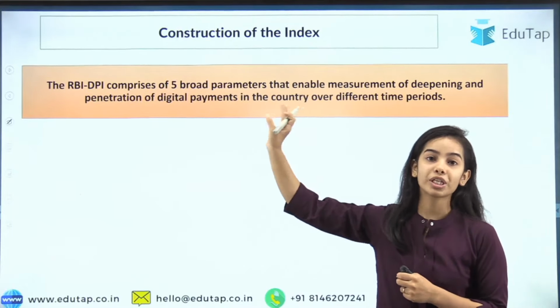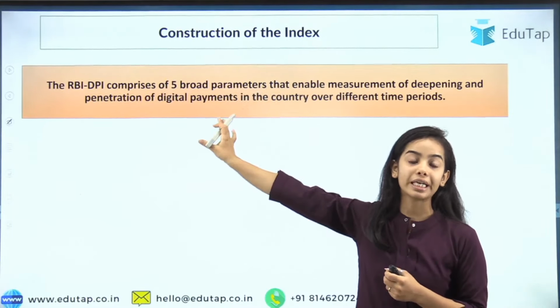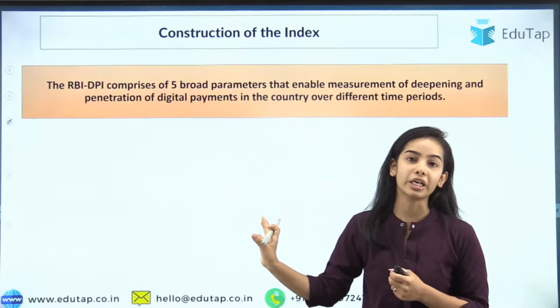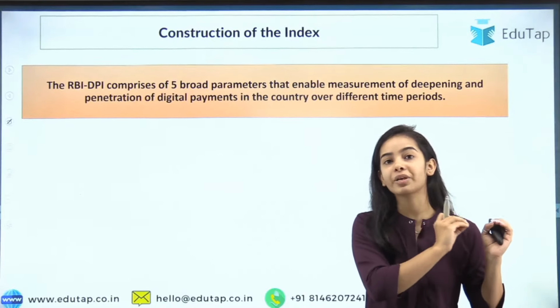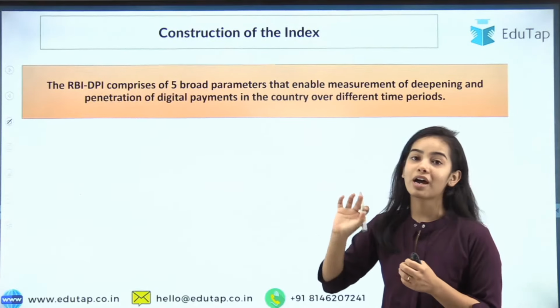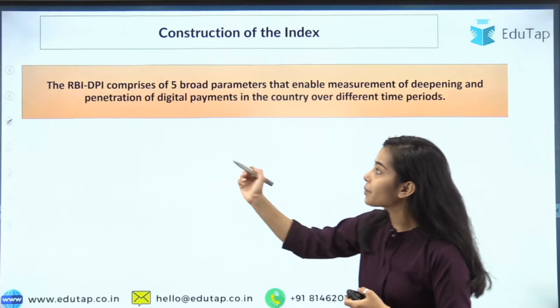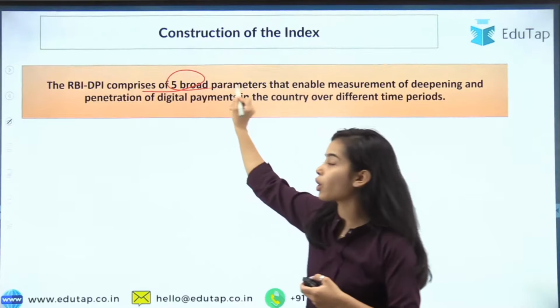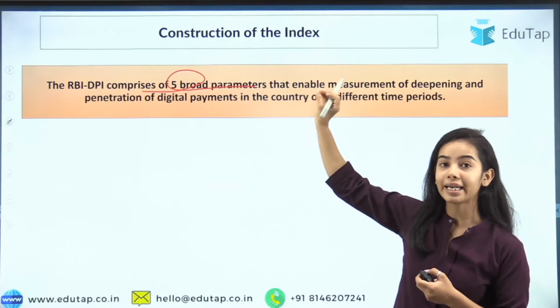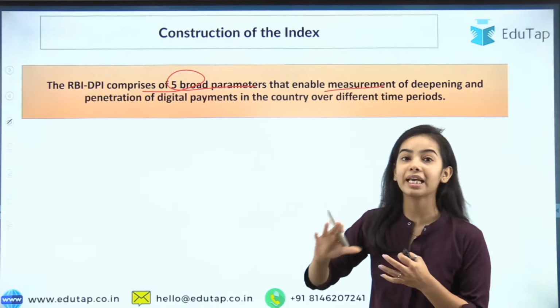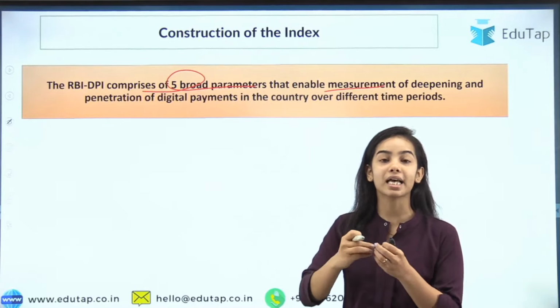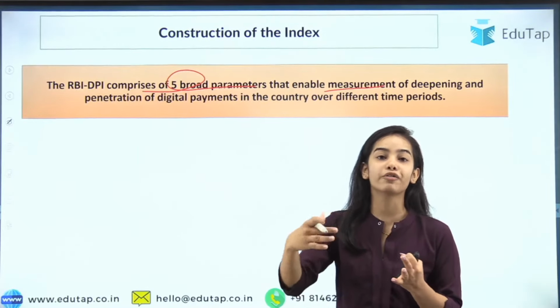Okay, as well as the construction of the index. Now a direct question has been asked on the construction of the index, regarding the parameters of the index, in the previous RBI Grade B. So that's why you have to have clarity about the parameters, the sub parameters and everything. The RBI DPI comprises 5 broad parameters that enable the measurement of the deepening and the penetration of digital payments that is happening in the country over different time periods.